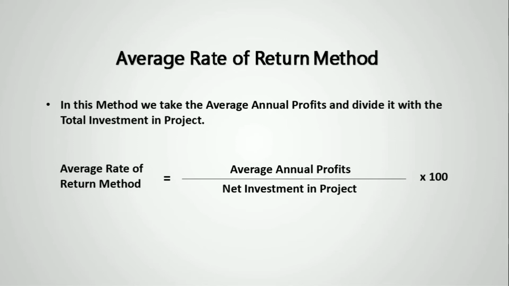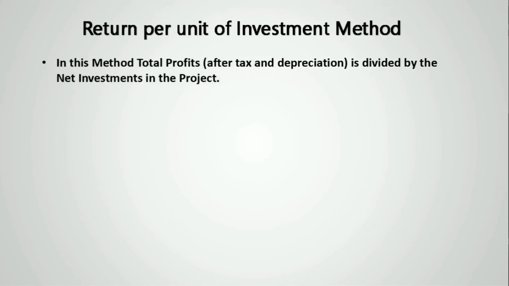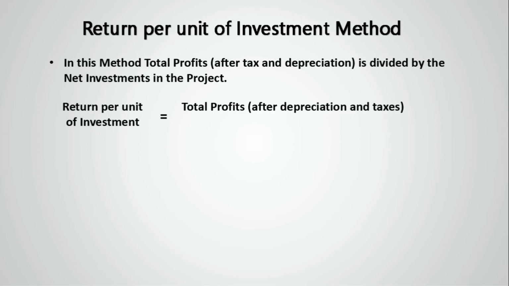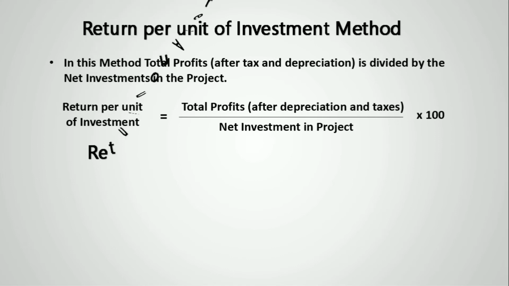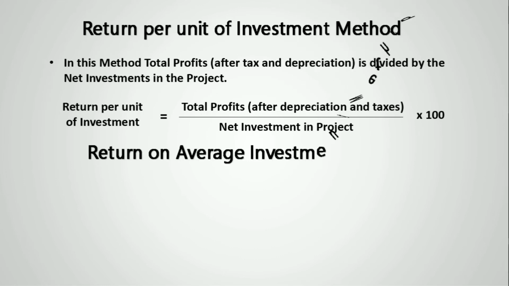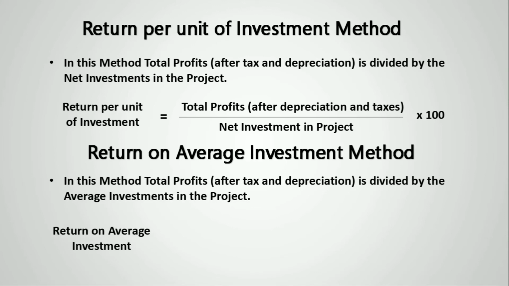Next is return per unit of investment method. Here, in place of average annual profits, we take total profits after depreciation and taxes and not the average one. Third method is return on average investment method. It is similar to previous method, but here in place of net investments we take average investments.